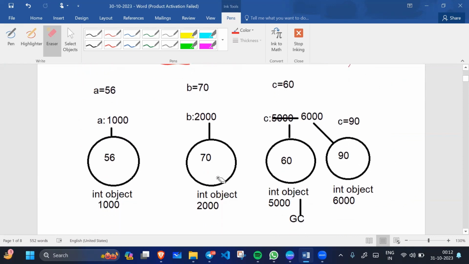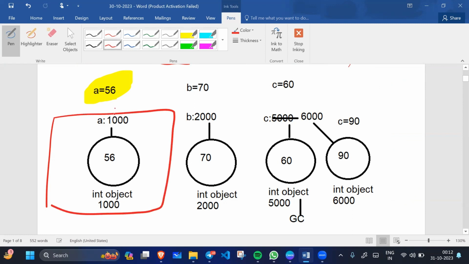Let's take an example. For example, we have a equals 56. Consider this is the main memory. Here 56 is the value of the block. The value of a is 56, and the address of a is 1000. We can say address of the object, or we can say ID of the object. ID and address are the same thing in Python.